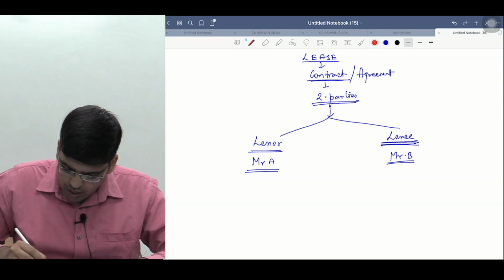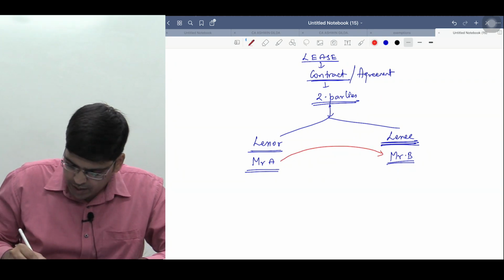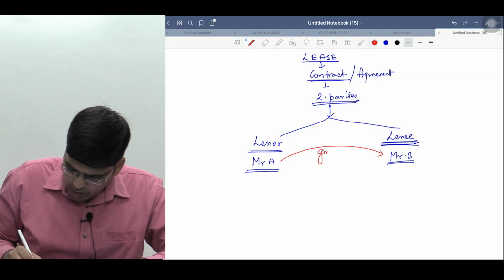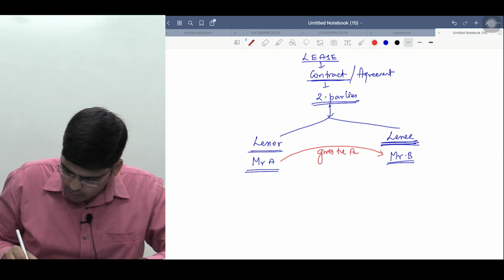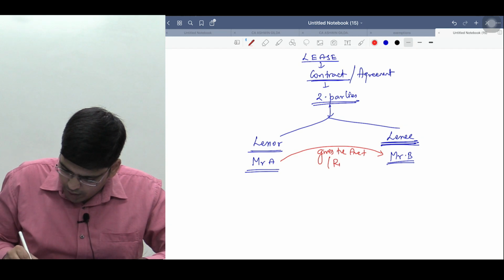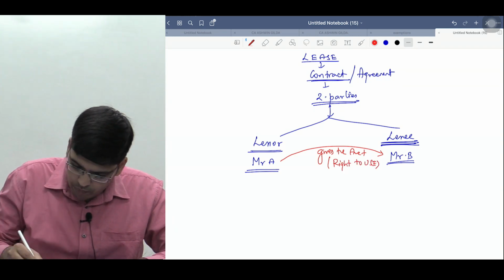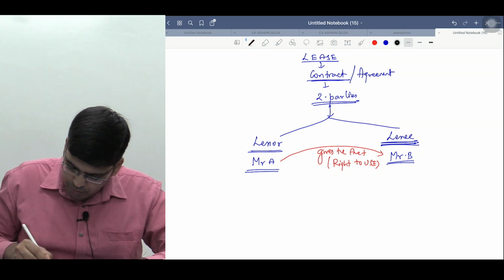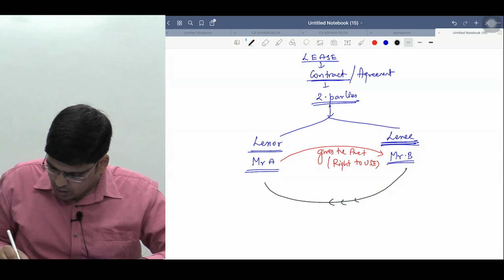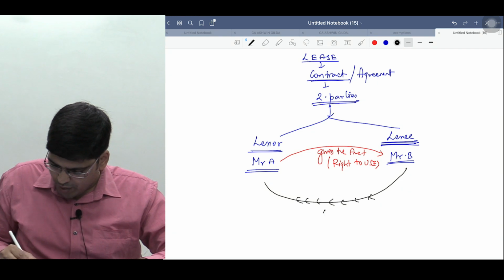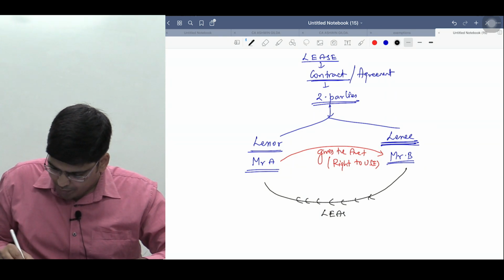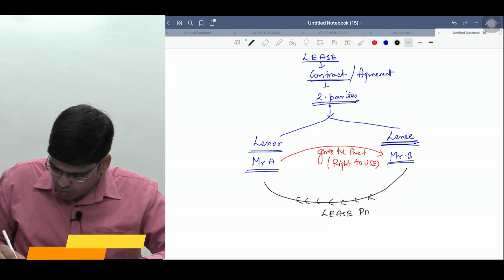So what does the lessor do? Lessor gives the asset. He gives the right to use the asset, and in return, what does Mr. B do? Mr. B makes lease payments. Mr. B क्या करेगा? Lease के payments करेगा. Do you agree?